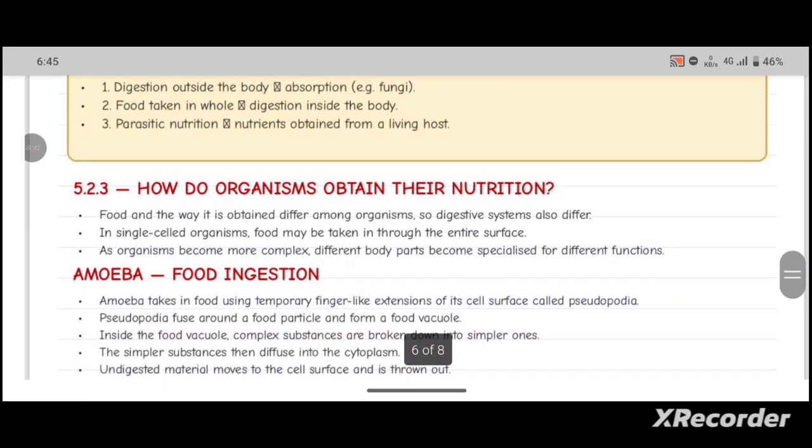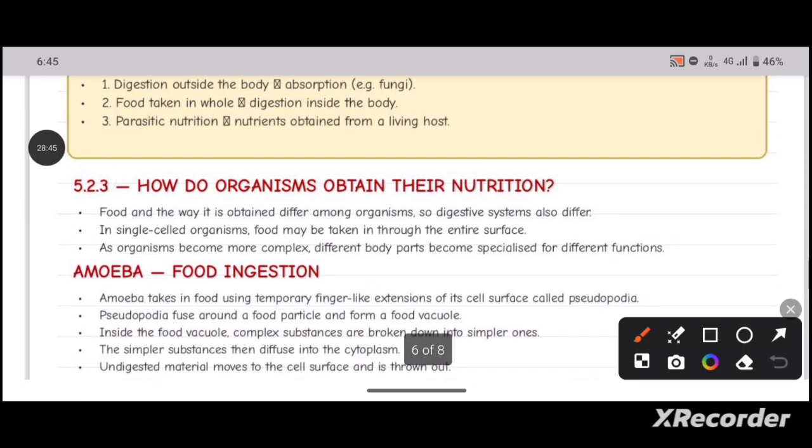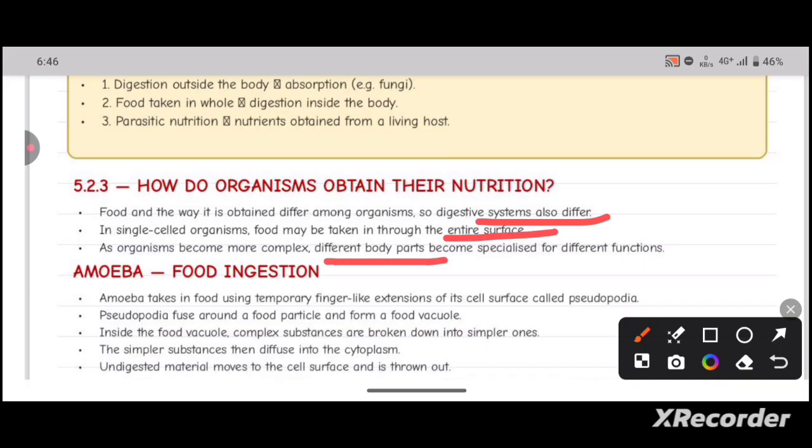So how do organisms obtain food? Food and the way it is obtained differ among organisms, so the digestive systems also differ. In unicellular organisms, there is no well advanced digestive system. In single-celled organisms, food may be taken in through the entire surface, as we have discussed earlier. As organisms become more complex, different body parts become specialized for different functions. So let's see the mode of nutrition in the amoeba.